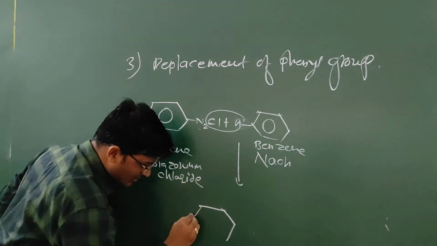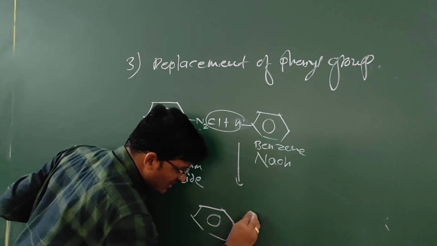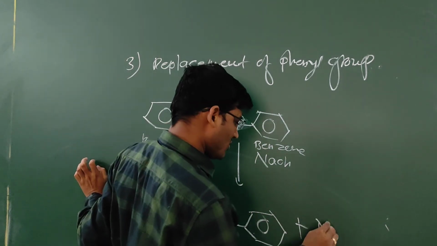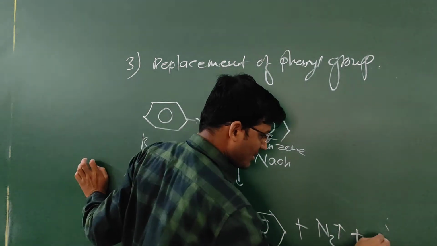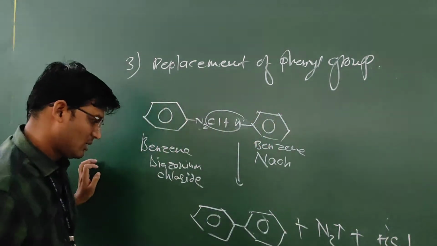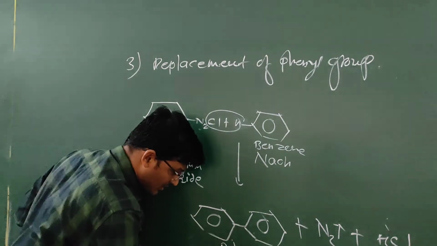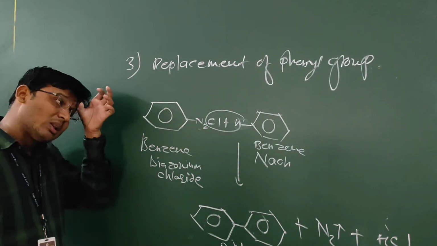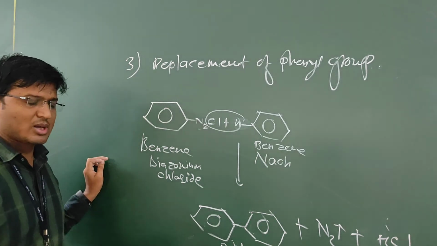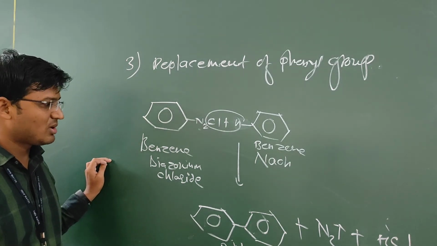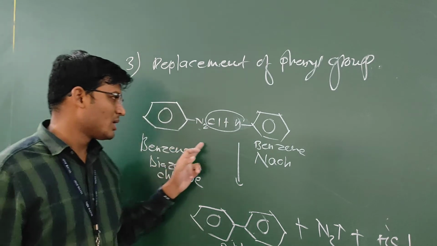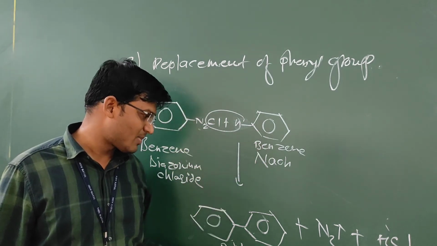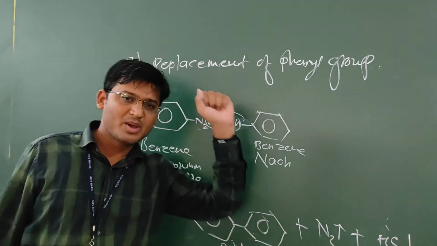It forms biphenyl, with the liberation of N2 gas and formation of HCl. This is called biphenyl or diphenyl. In this way, a number of synthetic organic compounds can be prepared from benzene diazonium chloride. When benzene diazonium chloride reacts with the alkaline solution of benzene, it forms diphenyl with the liberation of N2 and formation of HCl.